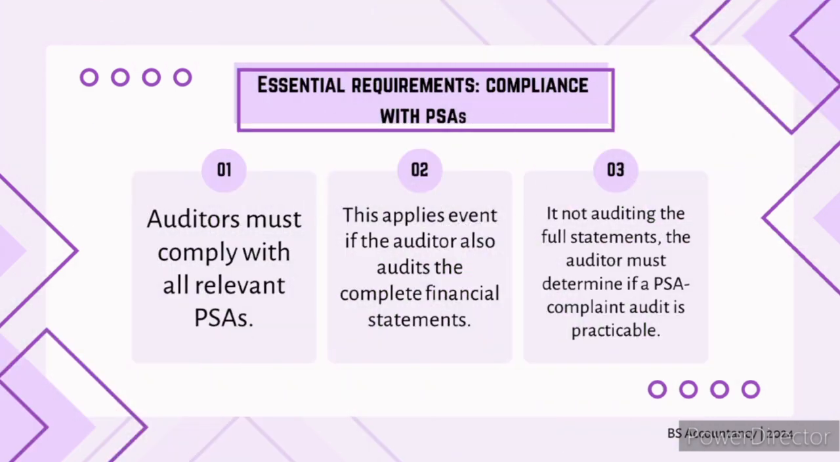We also have different requirements under PSA 805. The first requirement is auditors are required to comply with all relevant PSAs during their engagement. Like for instance, even if they are already auditing the whole financial statements of a company, they must separately ensure compliance when auditing individual elements. If the auditor is not engaged for the full financial statements, they must assess whether it's possible to perform a high-quality audit under the standards.